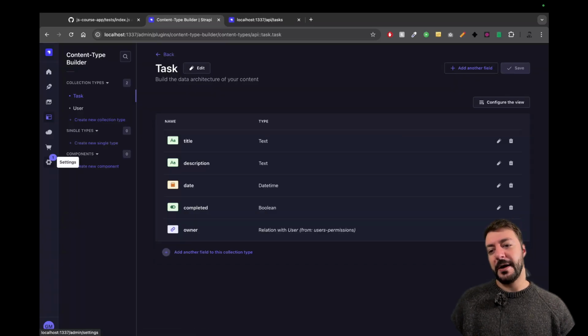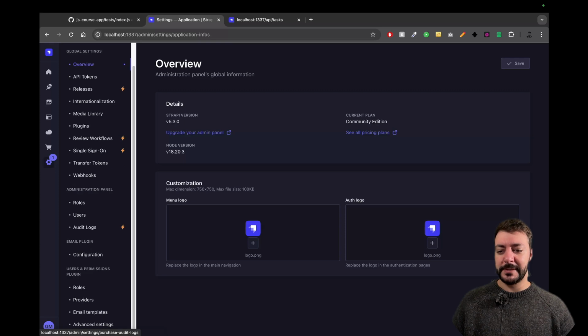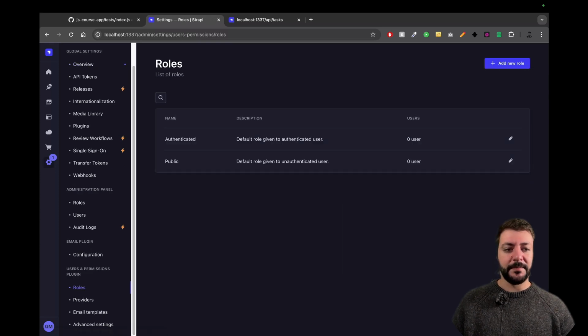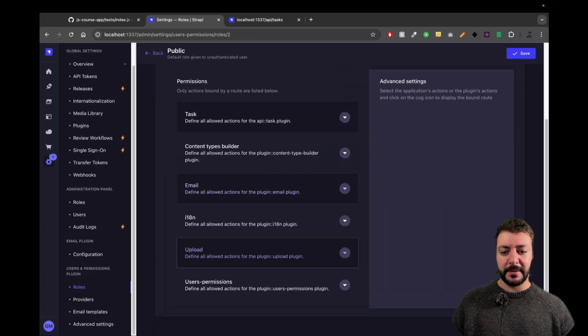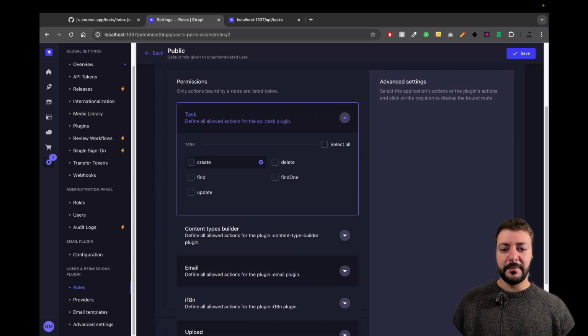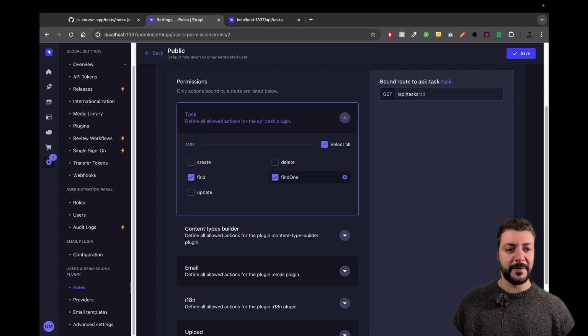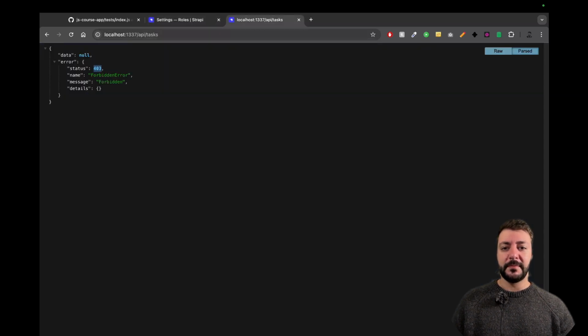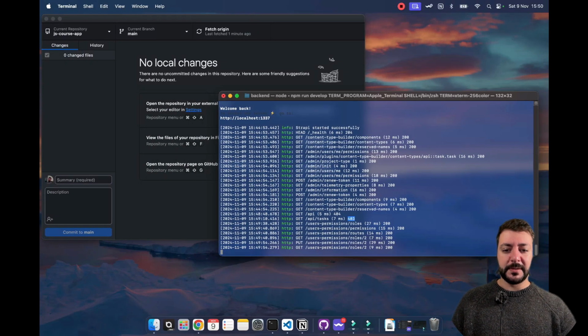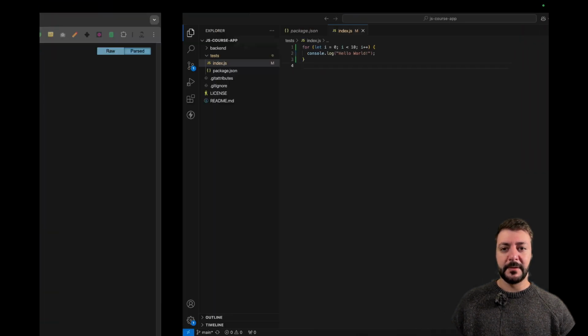Well, we have to specify to Strapi that we are allowed as a public user to see what's inside the tasks table. So we go into settings, then roles, and then public, and we'll see that amongst the other things that we've seen earlier, there's a new content type called task. Here we want to say that, hey, finding tasks and finding a single task when I specify an ID is something I want to be able to do as a public user. So now, if I go here, let's create some space, and let's call this again.